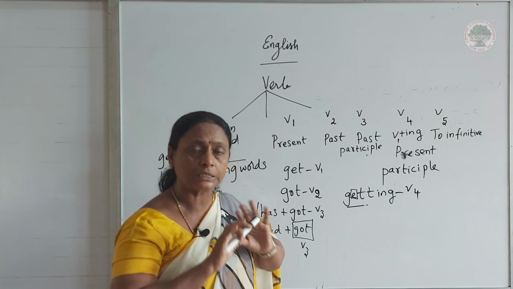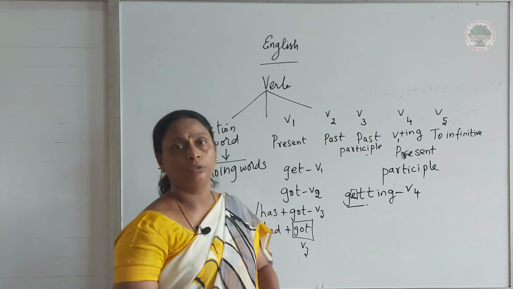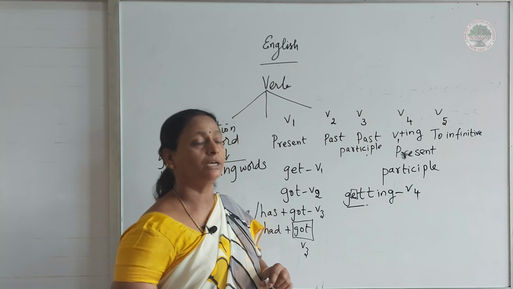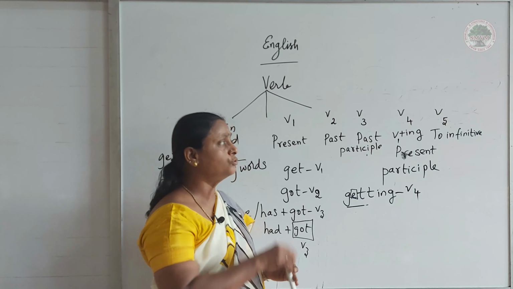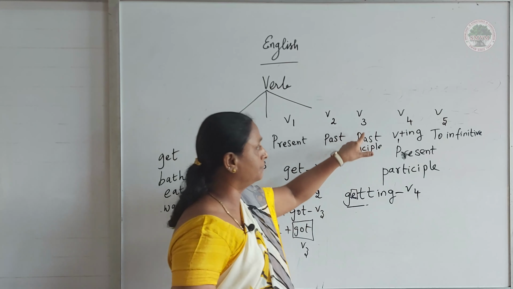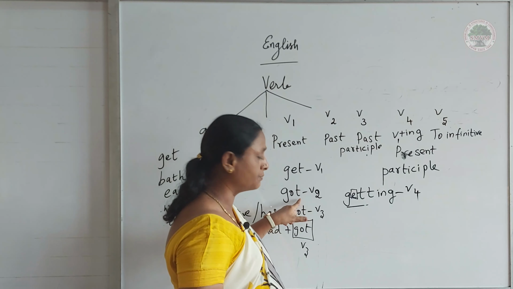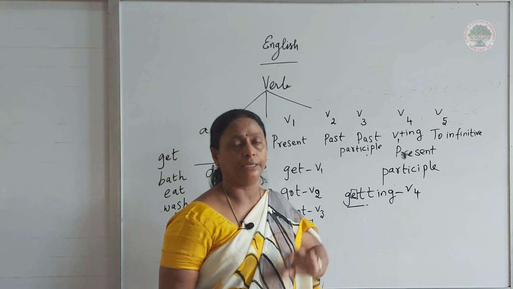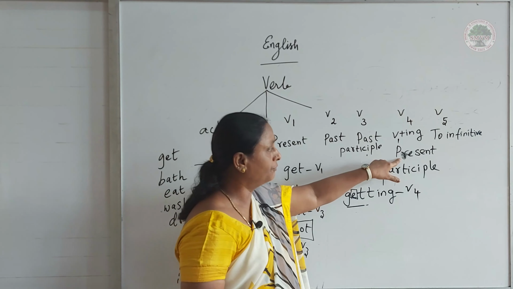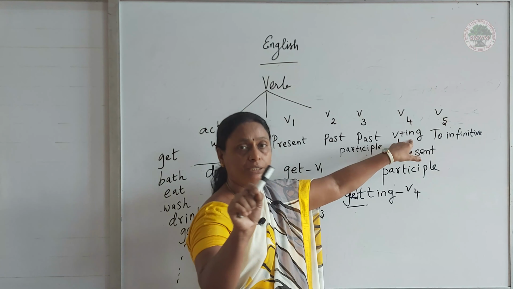We are just discussing the verb alone, not tenses. Verb alone we are talking. Now V5 form is the to infinitive. How to write the to infinitive? Here it is V3, we are writing the past form of the verb. Sometimes we are adding ed, d, but here in V4 we are adding just ing.